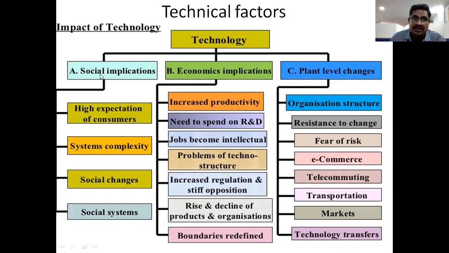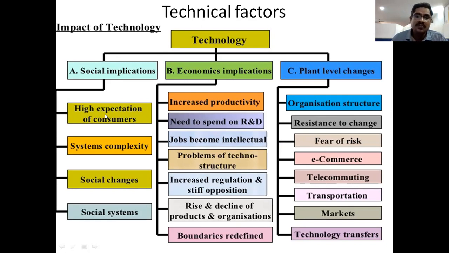Social means the society. So through our technological factors, through our technological changes, there will be an impact upon the social implications. Our technical changes or technology will impact upon the society. That is called social implications or society impact.